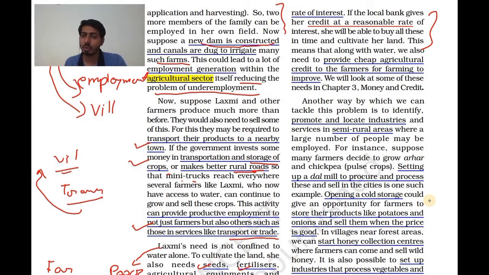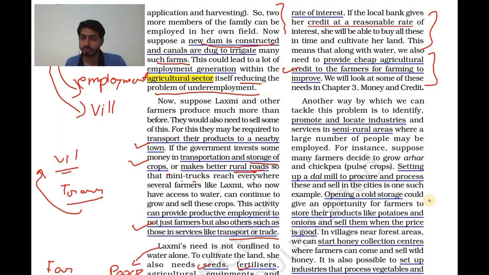So banks can provide loans to poor people at a very cheap rate of interest. This provides cheap agricultural credit to farmers for farming. Of course, if farmers are getting credit at a cheap interest rate, they can invest in their fields, and it will help in increasing their income, and they will easily be able to repay that loan.